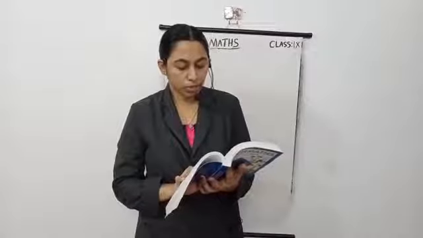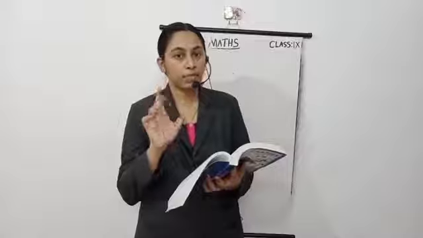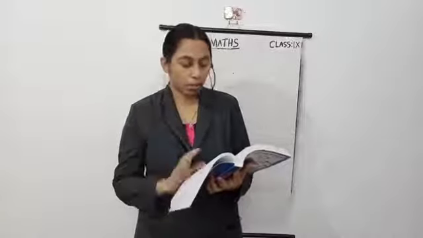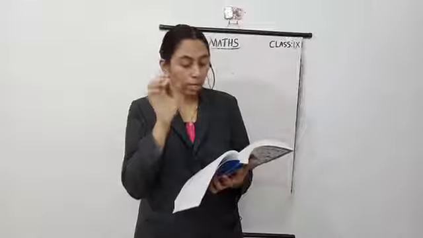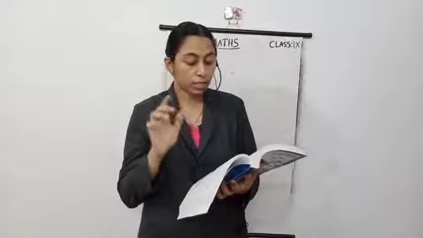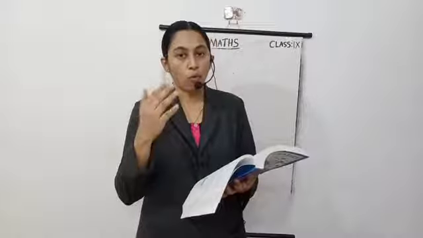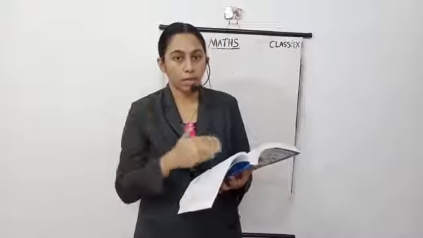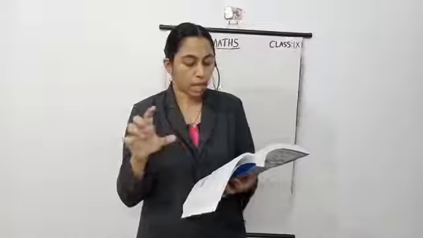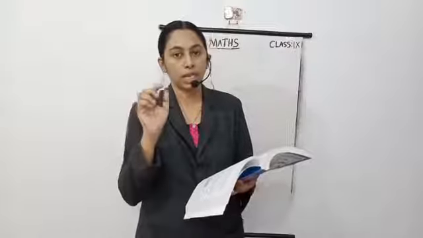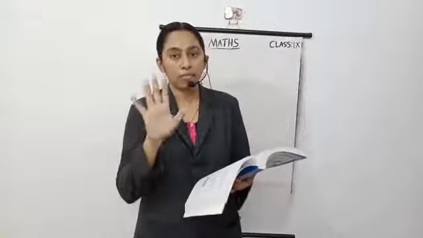First one, make a grouped frequency distribution table for this data, taking class width 5 and one of the class intervals as 5 to 10. So here one class interval is given, 5 to 10, but that is not the starting class interval. Why? Here the given hours are 1, 6, 2, 3, 5. So 1, 2, 3 are also here. So the class interval 5 to 10 means we take class width as 5.